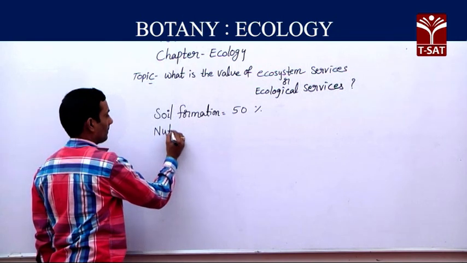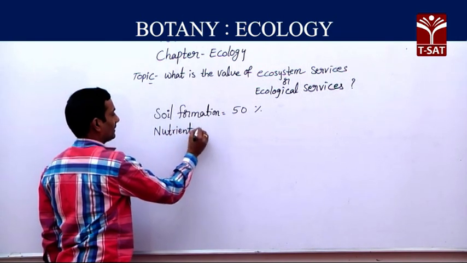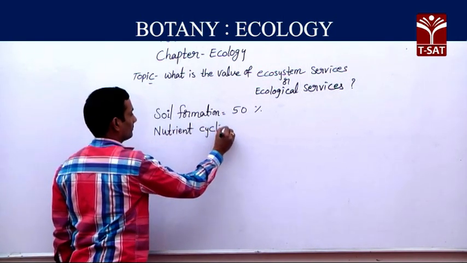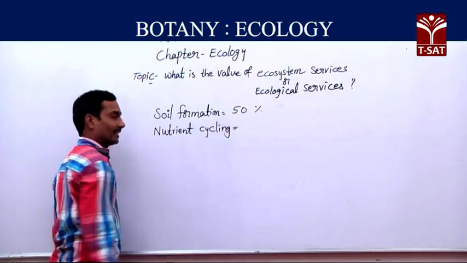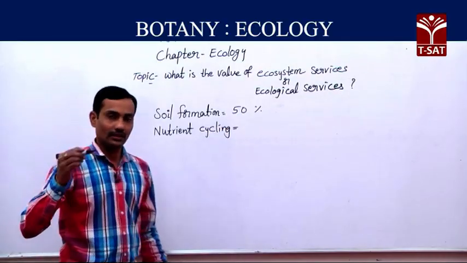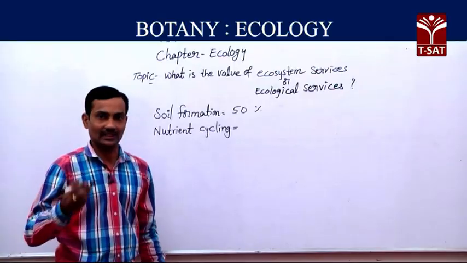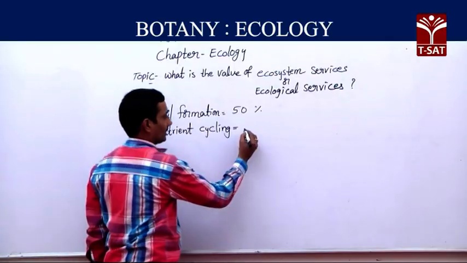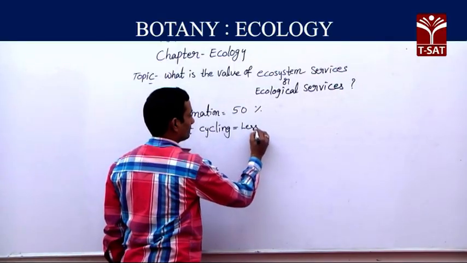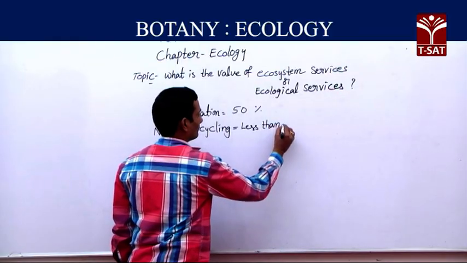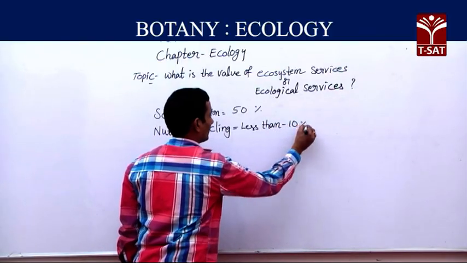Next, nutrient cycling. Total different types of useful nutrient cycling is less than 10%.